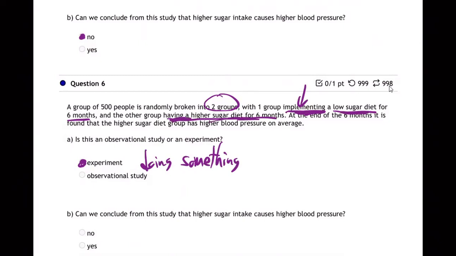So yes, if at the end of 6 months there's a difference in blood pressure, we can conclude that it's causing it, because the only difference between those two groups, they're just two random groups, is we caused one to have a low sugar diet and caused the other to have a high sugar diet. See the difference?